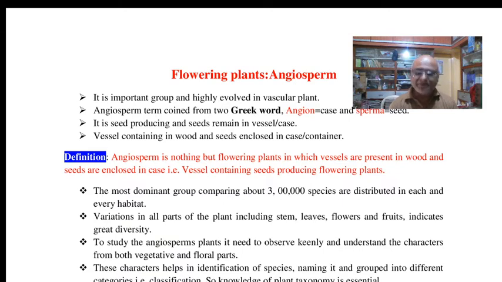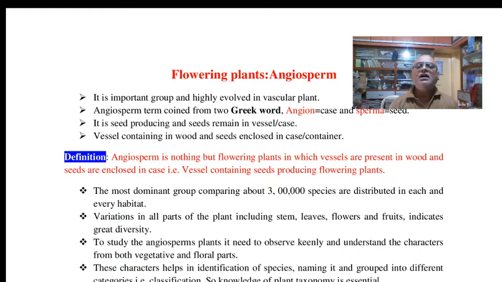As far as the definition is concerned, we define the term angiosperm as one of the groups of flowering plants in which vessels are present in the wood and seeds are enclosed in a case. In short, we call them vessel-containing, seed-bearing flowering plants.